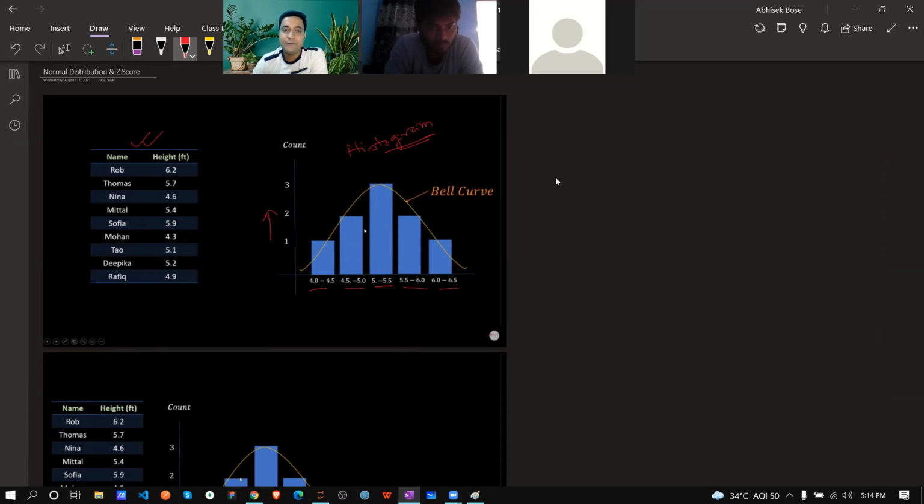From 4 to 4.5, how many data points are there? From 5 to 5.5, how many data points are there? See, 5 to 5.5, one data point. Oh, sorry, not this one. 1, 2, 3. 3 data points are there. And this curve is called a bell curve. In the future we will see this is called KDE, kernel density estimation, which means we are creating a smooth line.